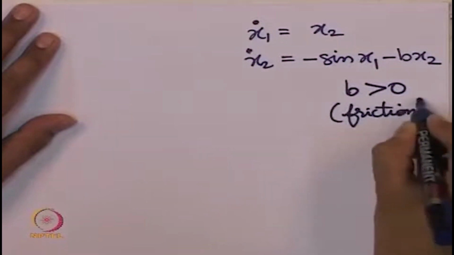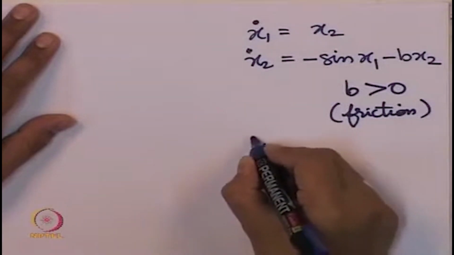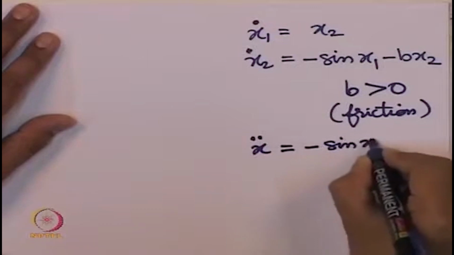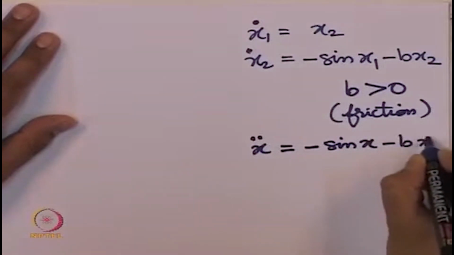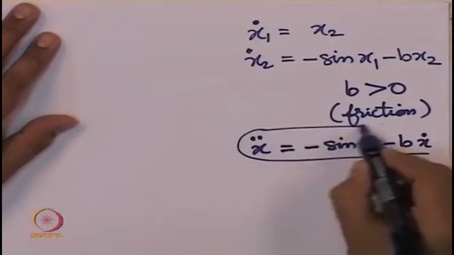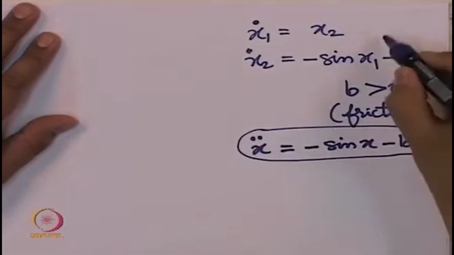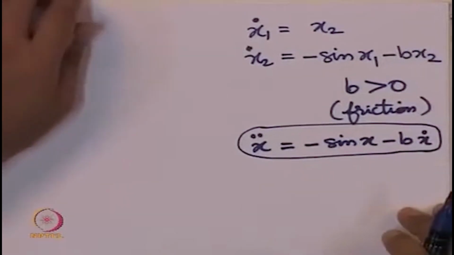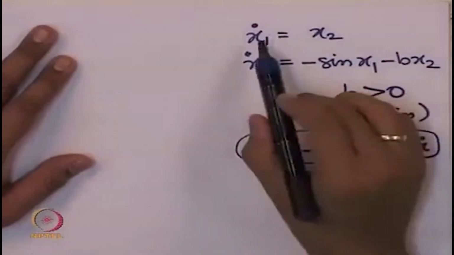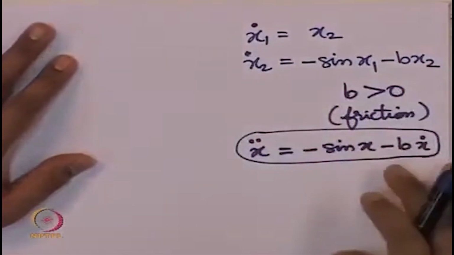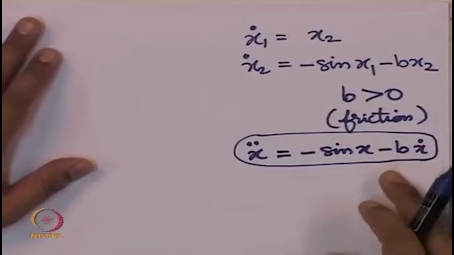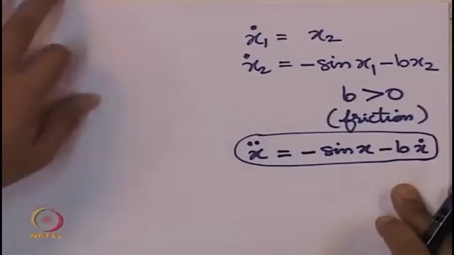This is the situation of a pendulum. The original differential equation was of second order. This differential equation of second order we converted to two first order differential equations by introducing x2. So x1 is the same as x and x2 is the derivative of x1, and for these two first order differential equations we will now study the equilibrium point and the stability properties of the equilibrium point.